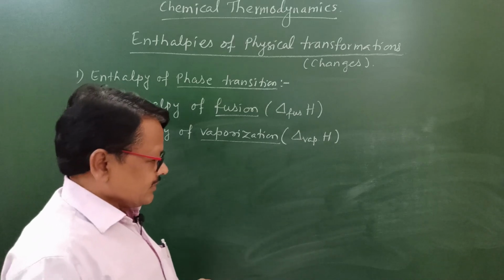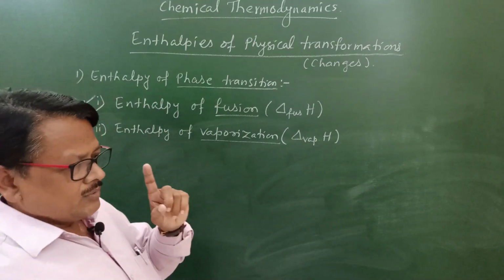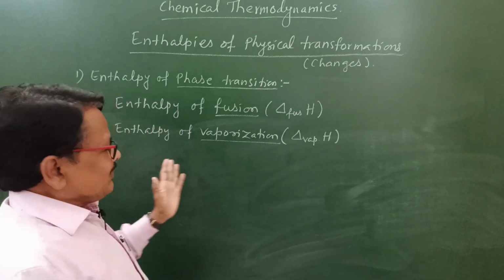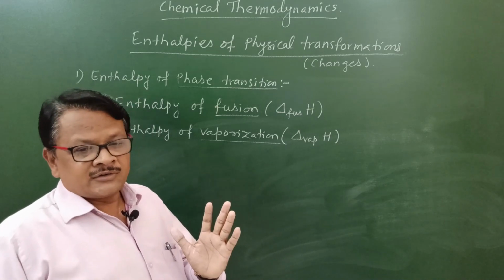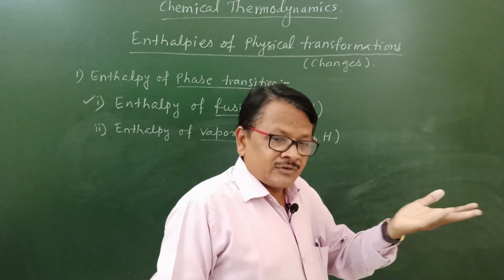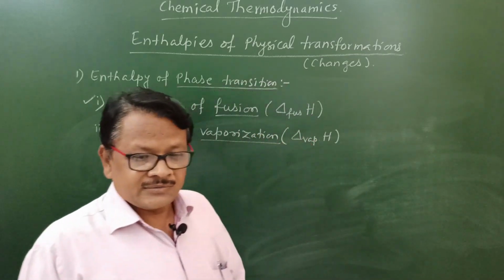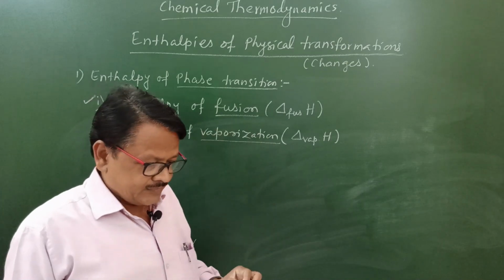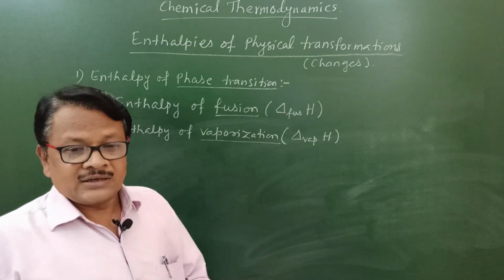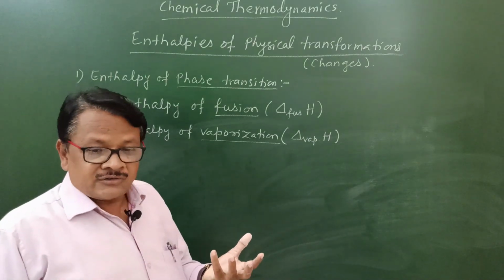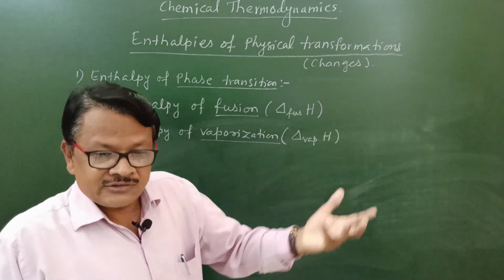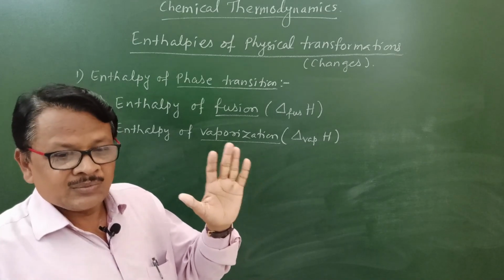You see here, the definition is the same. You have to use one more word in each and every definition. Enthalpy of vaporization is the enthalpy change that occurs during the conversion of 1 mole of liquid into its vapors, or 1 mole of liquid into its gaseous state, at constant temperature and pressure. These two conditions we have to apply here: temperature and pressure should be kept constant. That is called enthalpy of vaporization.